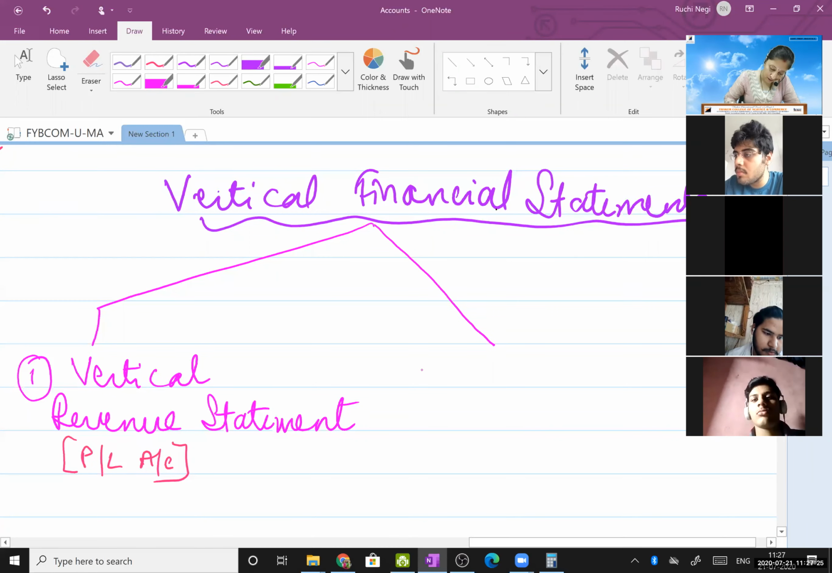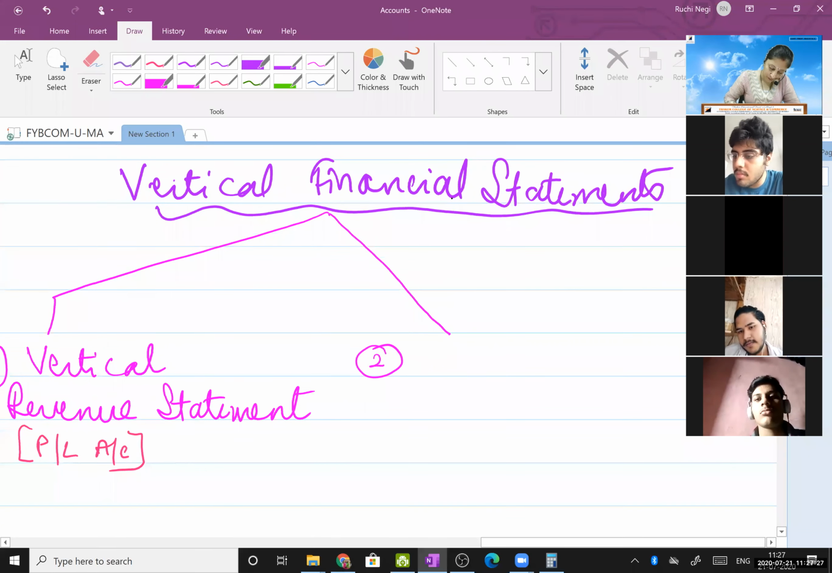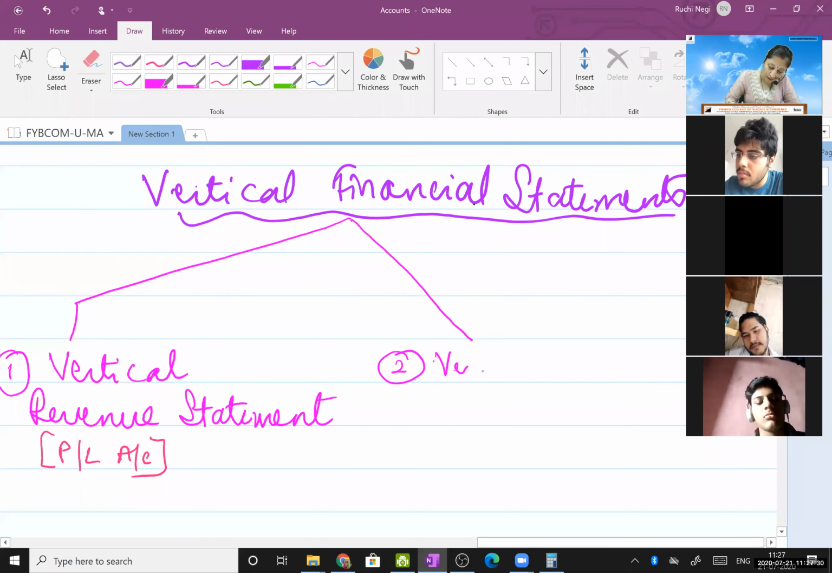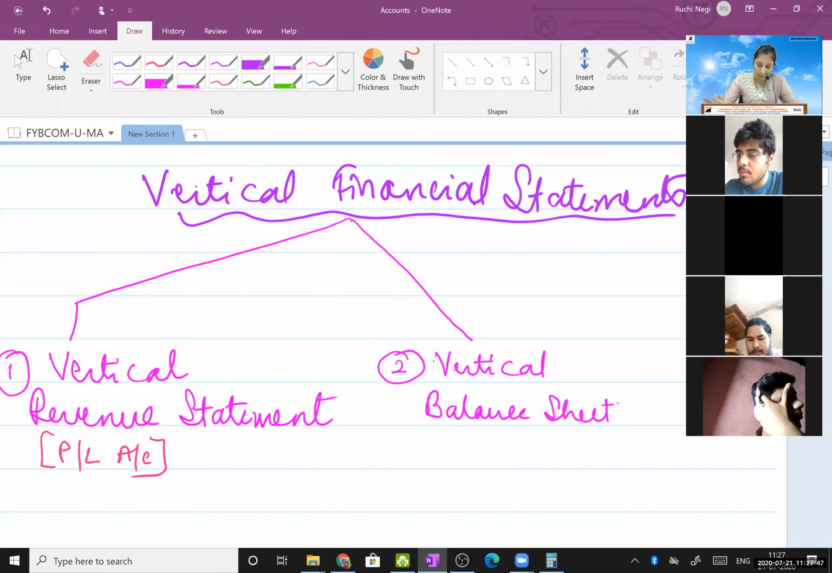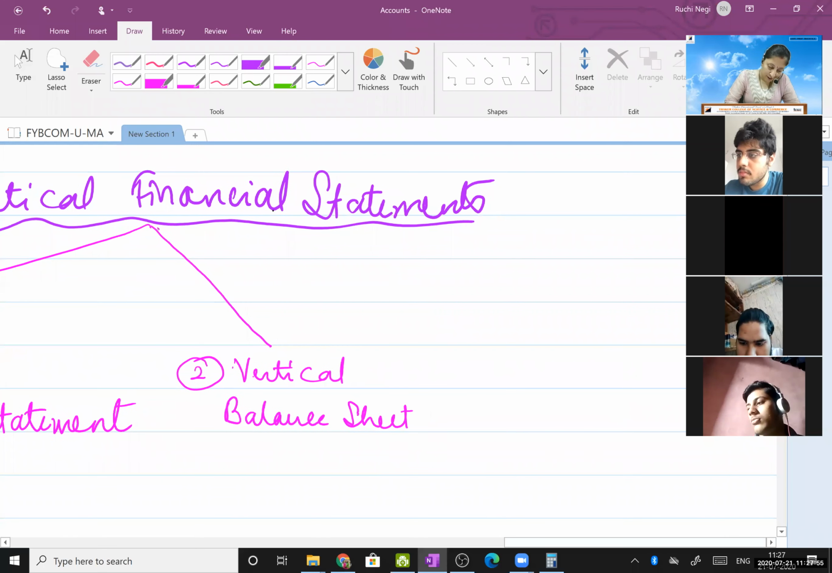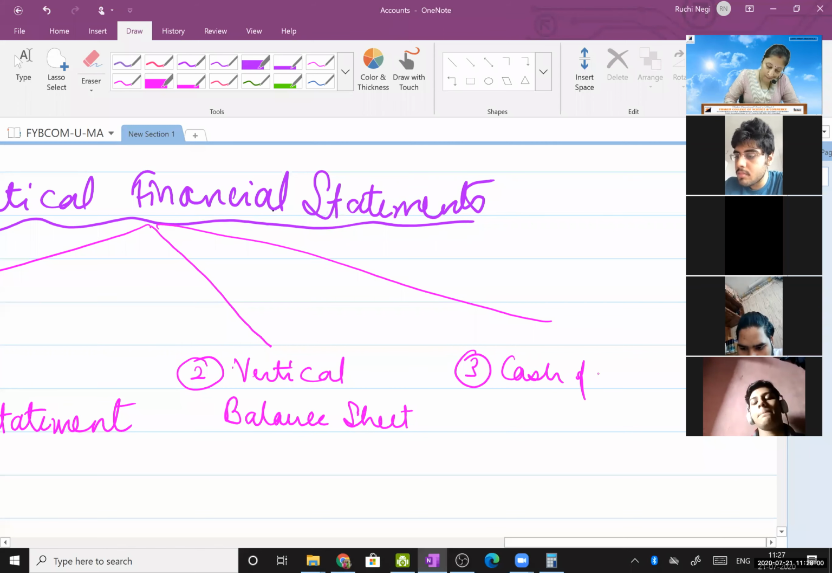Next, second, vertical balance sheet. I don't have to tell you the meaning of balance sheet, right? Now we will study the new format, okay? Not the old one. Forget the old format now. Now we'll be studying the new format in this subject. Then third, cash flow statement.